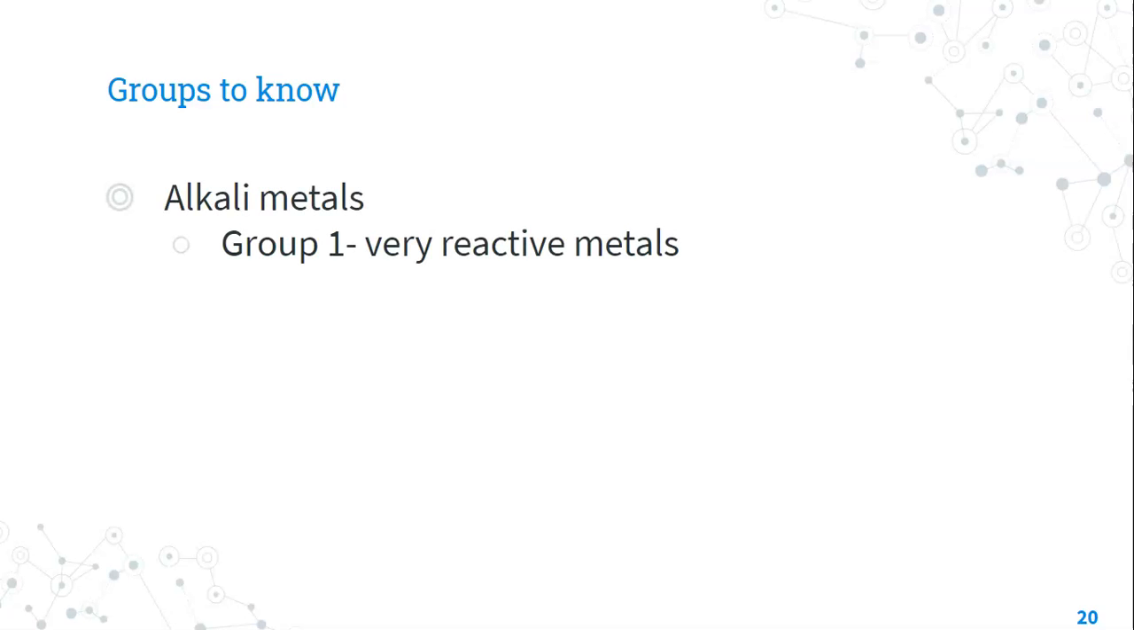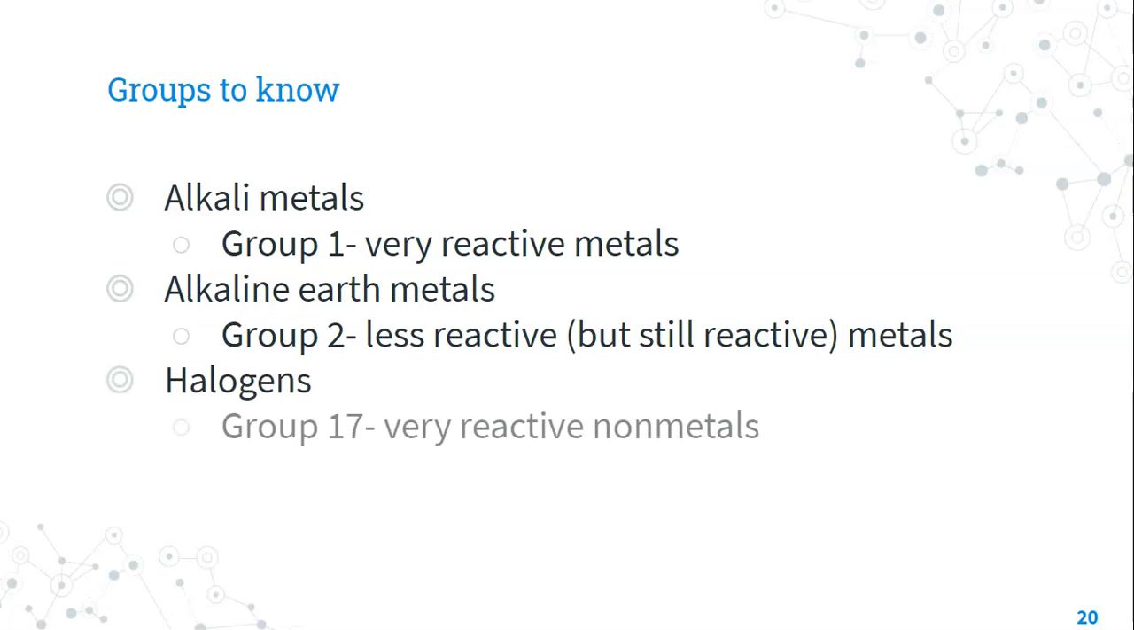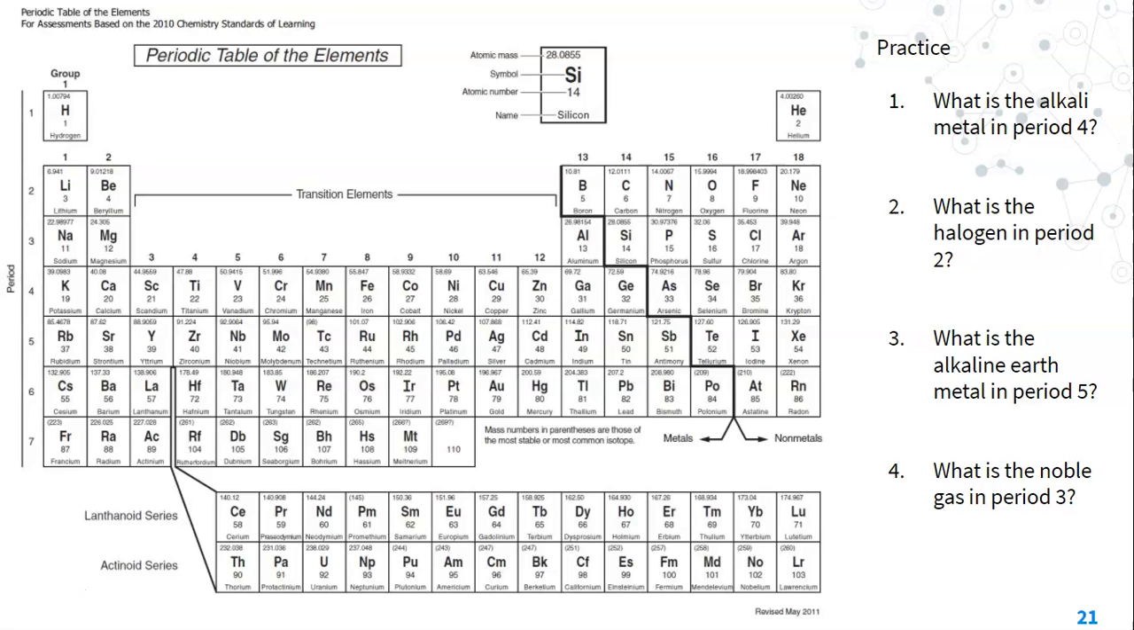Alkali metals are group 1, and these are very reactive metals. Alkaline earth metals are group 2, and these are less reactive, but still pretty reactive metals. The halogens are group 17, and they're very reactive nonmetals. And the noble gases are group 18, and these are very stable and non-reactive gases. The other groups, you don't have to know special names for them, but these are 4 that you should definitely know. So to practice, go ahead and pause and answer these questions.